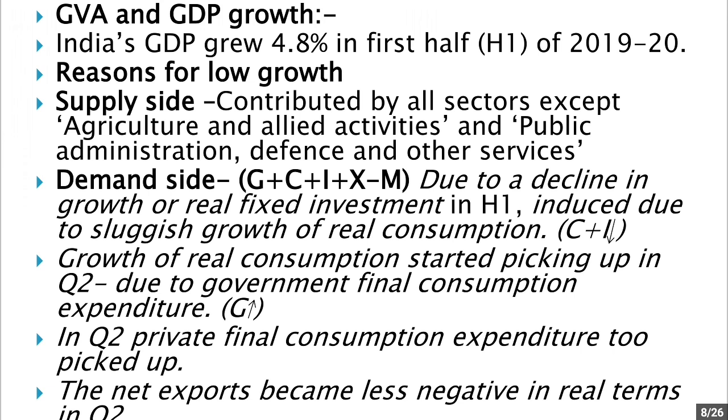So consumption was not growing, that is why the investment also did not grow. As a result, the demand was sluggish. Growth of real consumption did pick up in Q2 due to government final consumption expenditure. So real consumption has increased a bit, but it was not because of the consumers. Basically, the government contributed a lot towards the increase in Q2.